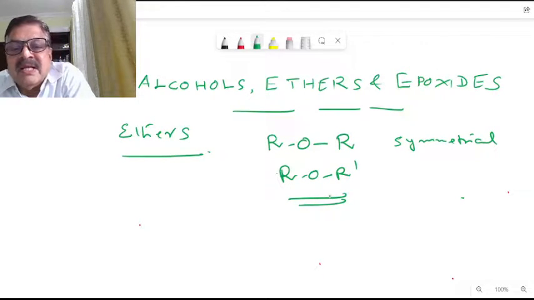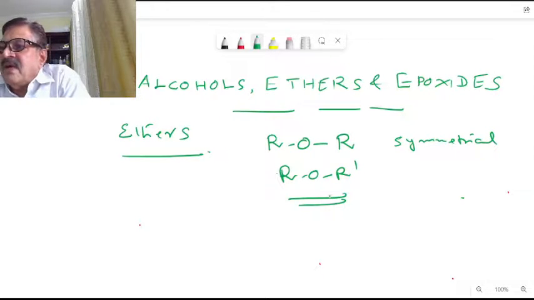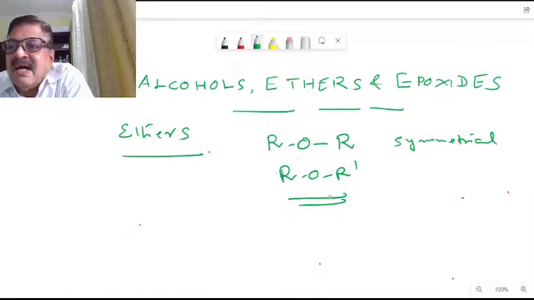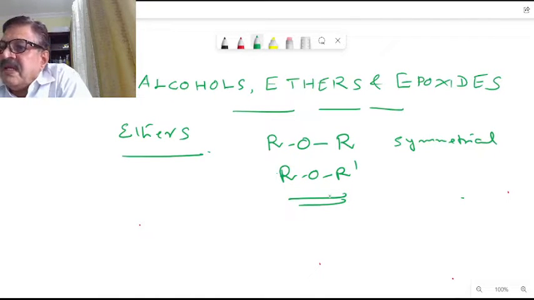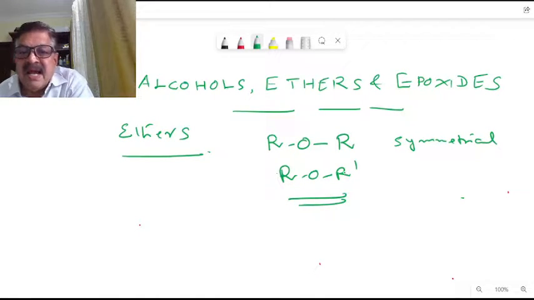If the two alkyl groups are the same type, it's a symmetrical ether. And if different alkyl groups are bonded to an oxygen atom, these are asymmetrical ethers. So we have symmetrical and asymmetrical ethers.